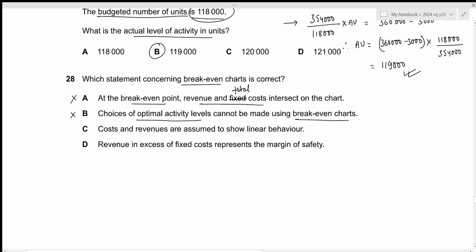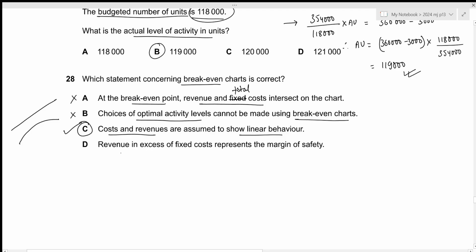The third one is costs and revenues are assumed to show linear behavior. This is true because normally when the quantity increases, we usually get discounts. So the cost line will not be straight. It will be somewhat like this. But this is not represented within our break-even chart. So C is the answer we're looking for.